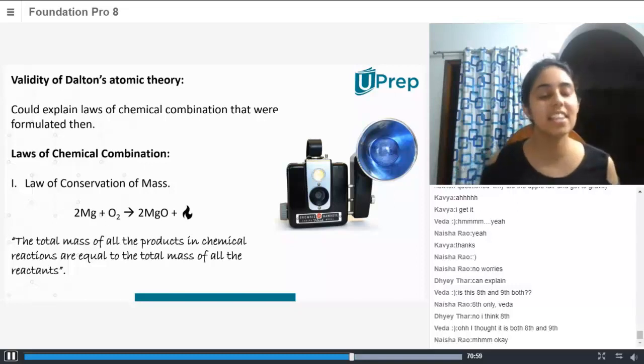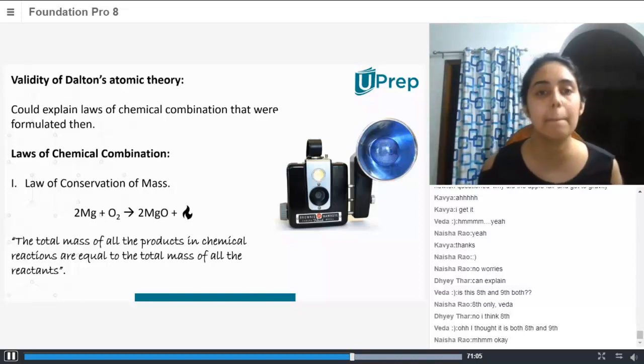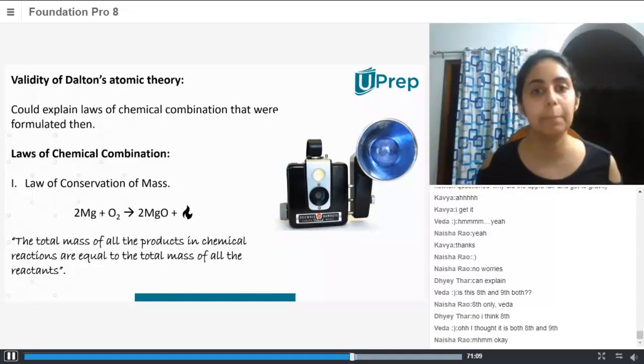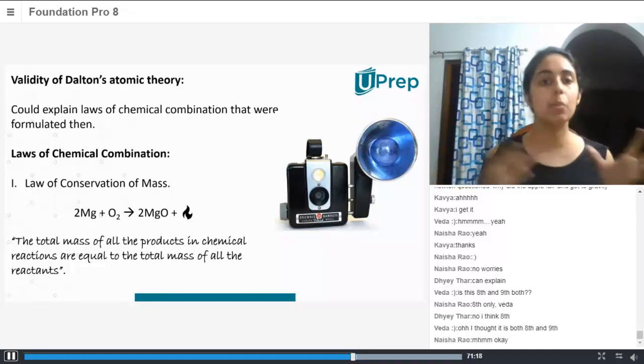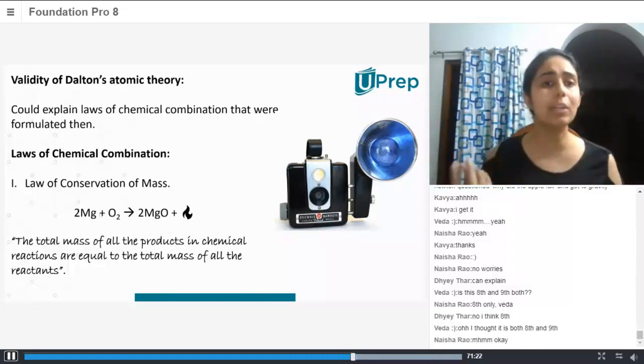Okay, so here's the thing. A theory can have evidence, but that evidence is not complete. For example, the validity of Dalton's atomic theory. If we look at Dalton's atomic theory, at the end of the day, it is a theory. But where all can that theory be valid? That will tell us, okay, this theory is valid in this aspect. But that theory is not a universal fact.